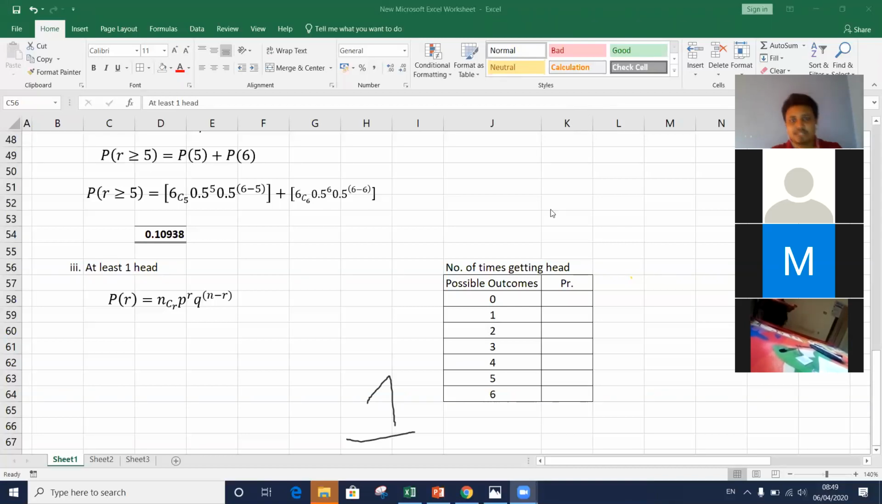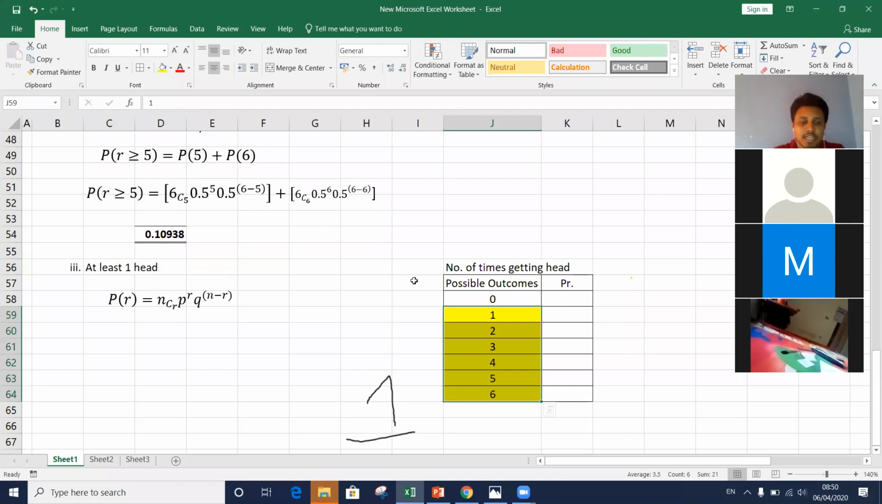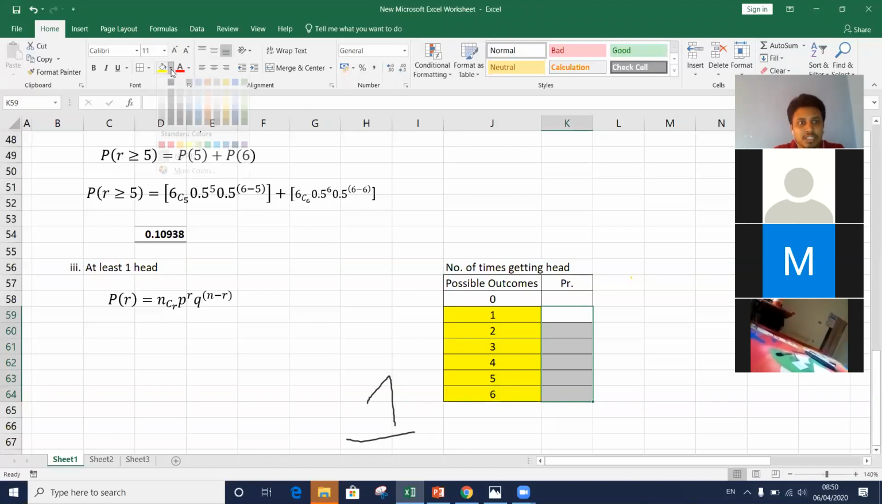Yes, 1, 2, 3, 4, 5, 6. Minimum getting at least one hit. These are the figures, the outcomes we need to consider. At least once means one, or two, or three, four, five, or even six times is fine. It means we need to calculate the probability of this whole range.